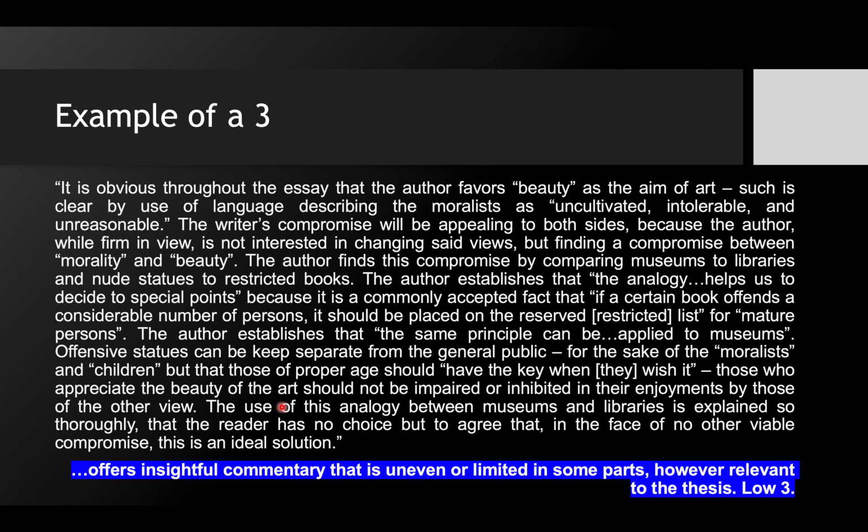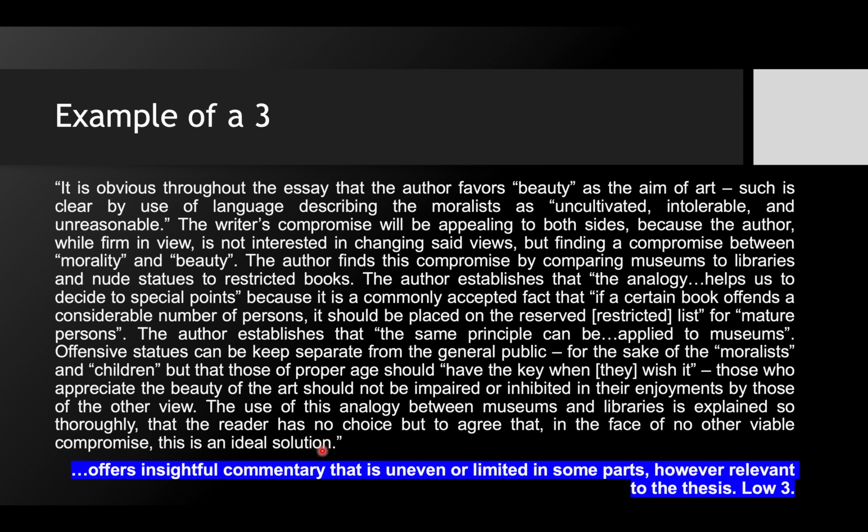Those who appreciate the beauty of the art should not be impaired or inhibited in their enjoyment by those of the other view. The use of this analogy between the museums and libraries is explained so thoroughly that the reader has no choice but to agree that in the face of no other viable compromise, this is an ideal solution.